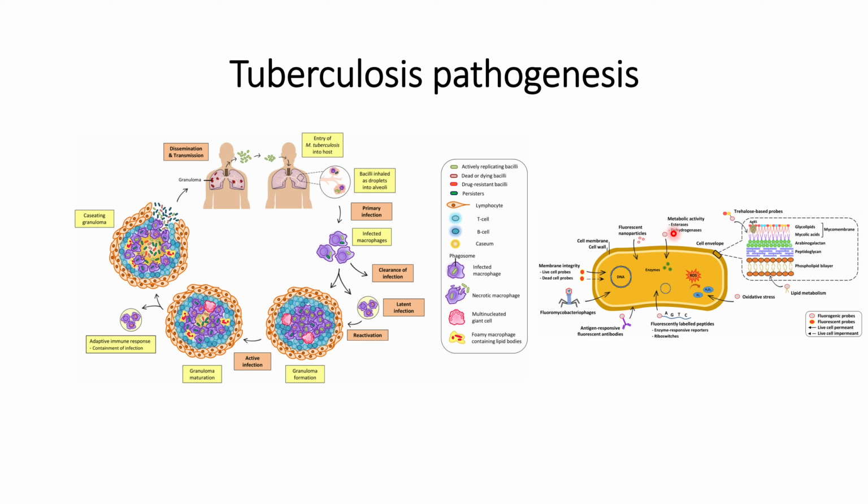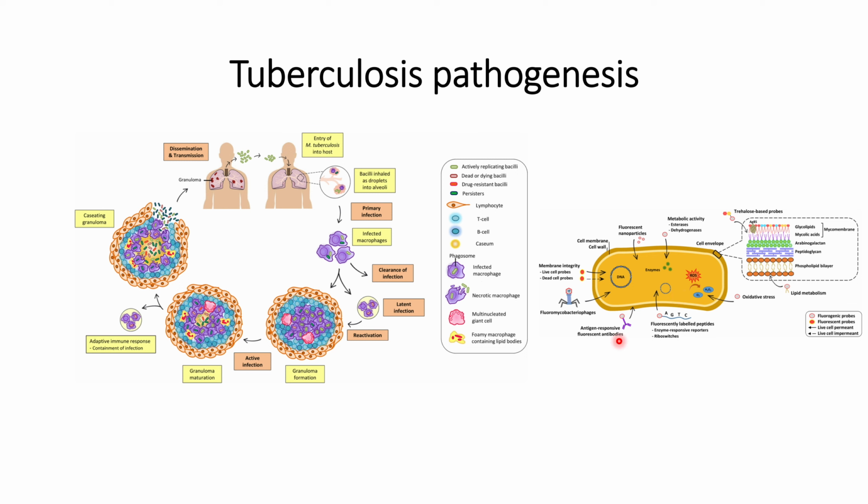In order to check the metabolic activity, we can use fluorogenic probes that bind to a specific enzyme, so we will be able to know whether that specific enzyme, such as esterase or dehydrogenase, is present or not. There are also live cell probes, to check whether the cells are alive or not, and probes to check whether the tuberculosis affected cells are dead.